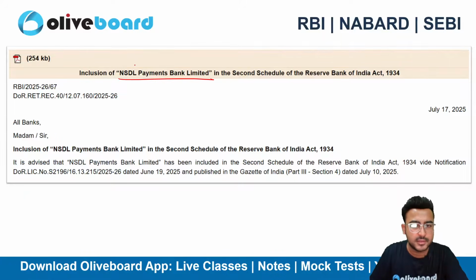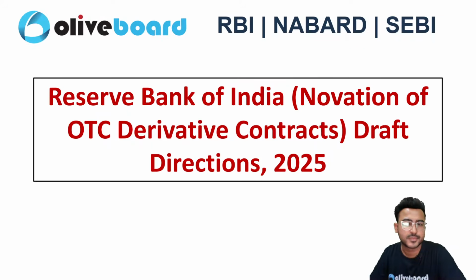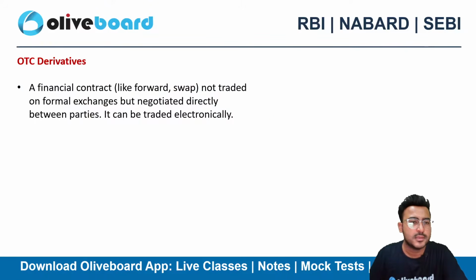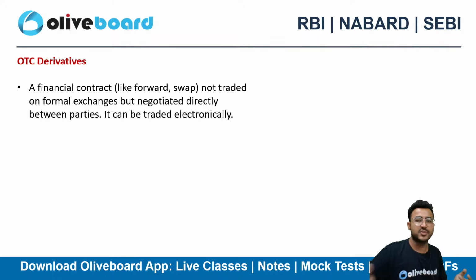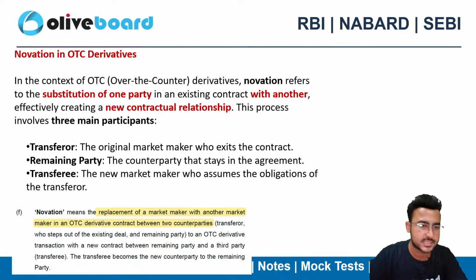NSDL Payment Bank was included in the second schedule of the RBI Act. This was the update. Then novation of OTC derivatives. Again, this is a draft direction. We have studied this. OTC derivatives we have already discussed. These are the over-the-counter derivatives, right? This is not exchange traded. I have taken a position over-the-counter with a counterparty, right? So no exchange has been involved in this.